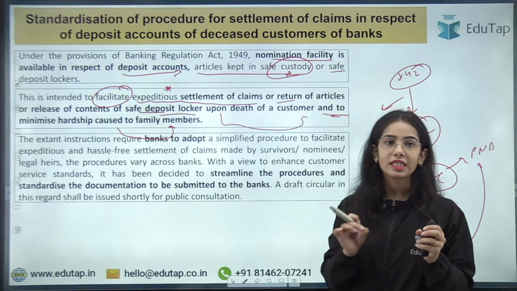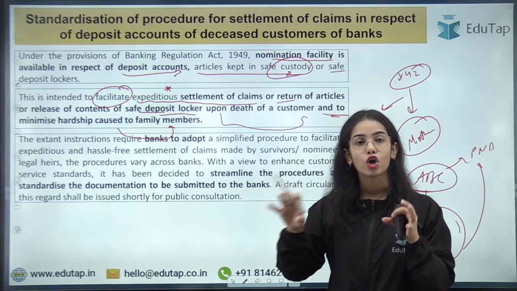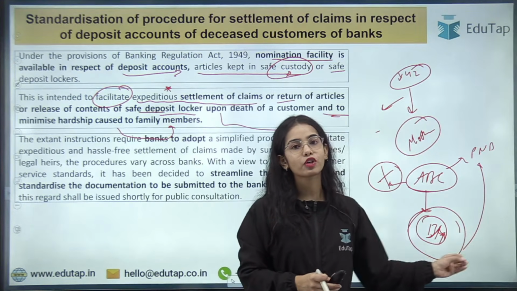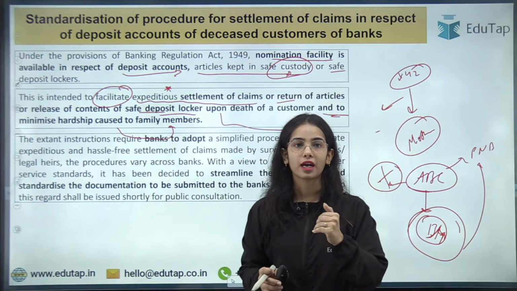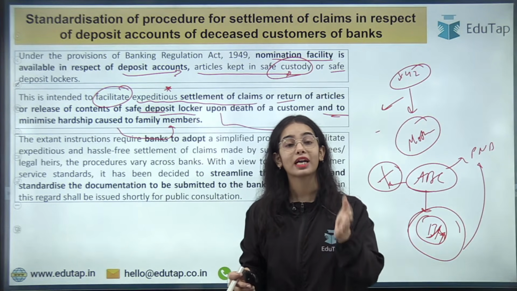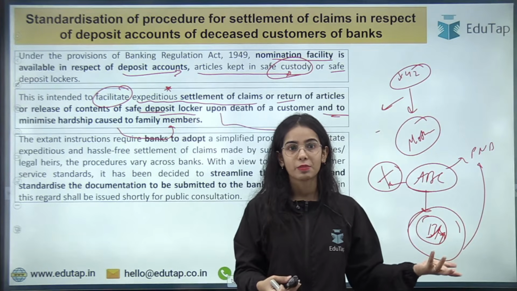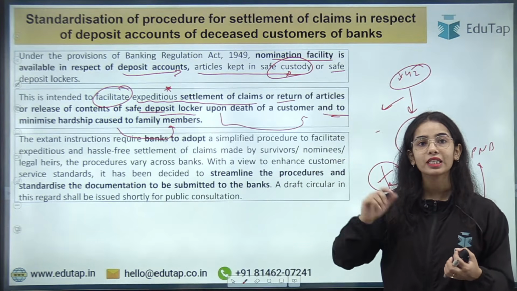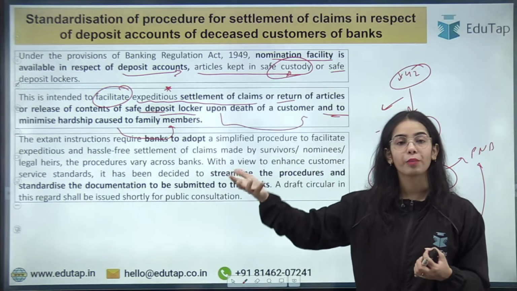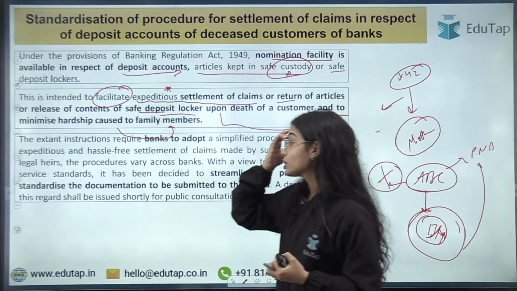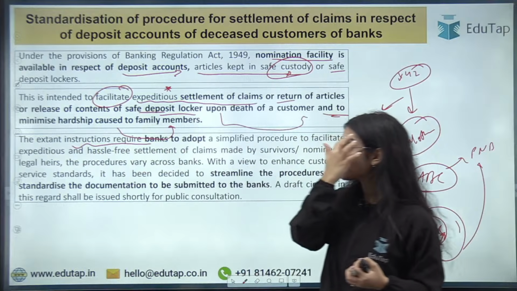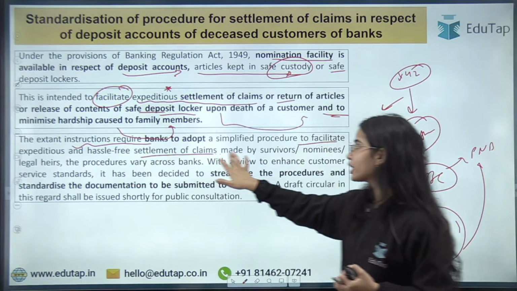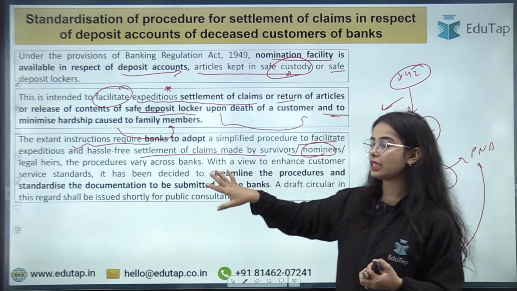So to minimize the hardship caused to the family members and to release the money of the customer, nomination facility is provided. Now what is happening is that different banks have different processes to follow when they are providing the money to the nominee. So some banks ask for different kinds of documents, like provide your Aadhaar card, provide your identification proof that you are actually the person that you are specifying. Okay, so different banks have different rules and regulations that they follow when giving the money back to the nominee of the deceased person. Okay, so the existing instructions require banks to adopt a simplified procedure to facilitate faster and hassle-free settlement of claims made by survivors or nominees or legal heirs.